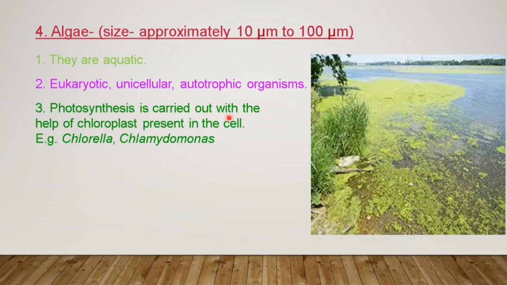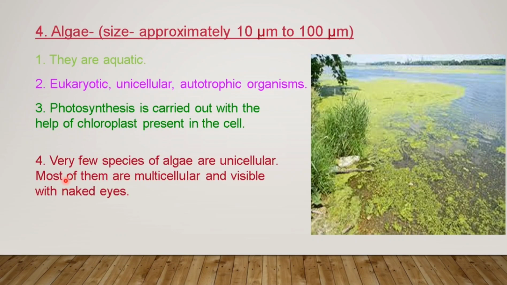Photosynthesis is carried out with the help of chloroplast present in the cell. Now, chloroplast is a pigment which helps in photosynthesis. This pigment chloroplast helps the algae in photosynthesis to produce its own food. For example, chlorella and Chlamydomonas. Very few species of algae are unicellular. Most of them are multicellular and visible with naked eyes.